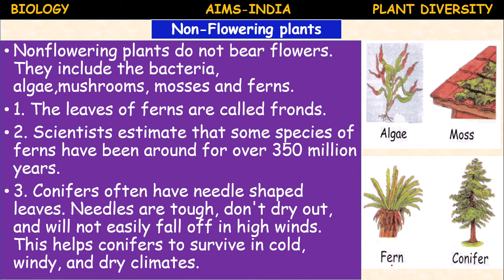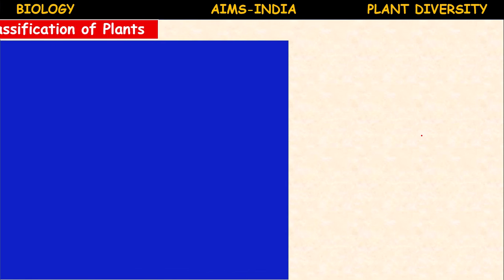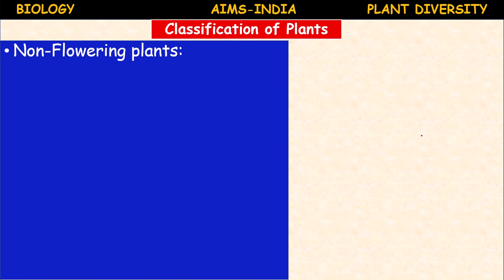See here, this is a fern. The fern shows a special type of leaves called fronds. They possess spores, and the conifers, you can see here, have needle-shaped leaves. These are the mosses and algae. Now, the classification of plants, non-flowering plants we are discussing.